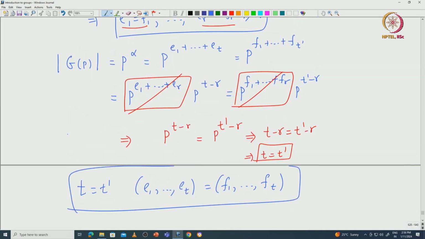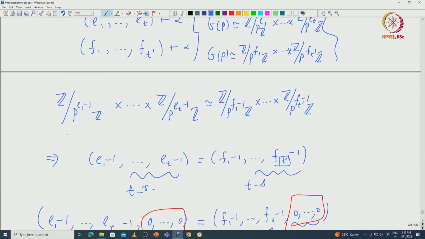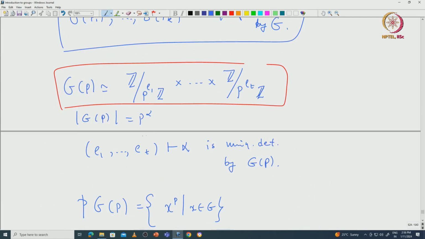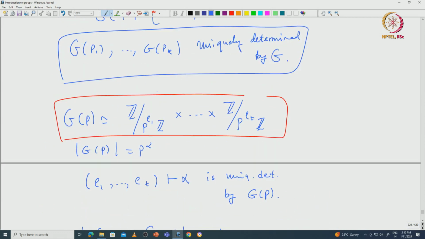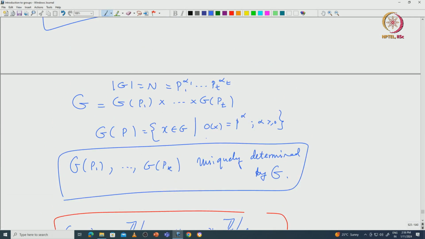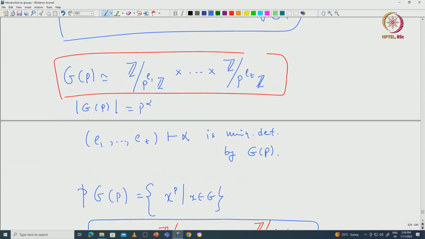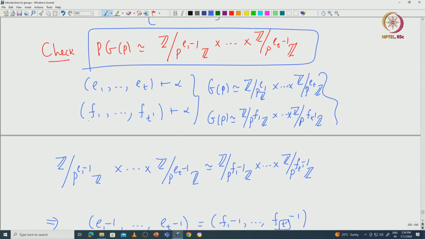So, when you restrict your attention to this P group G of P, which is the Sylow P group, then the partition that you get from that decomposition of G of P into cyclic subgroups is uniquely determined by G of P, and G of P's are uniquely determined by G because they are determined by the order of the group, the Pi's that are involved. So, this proves that the factorization that you get for G as a product of cyclic prime power order groups must be unique up to a permutation.